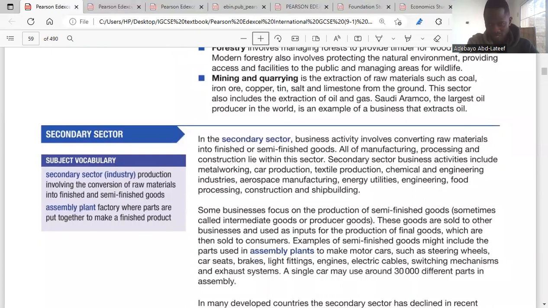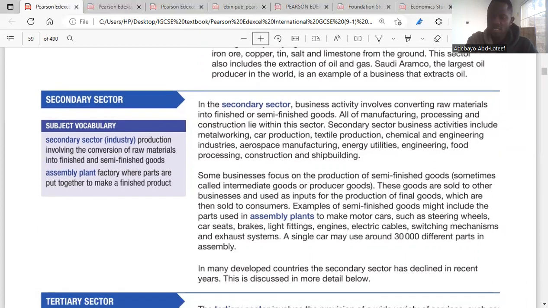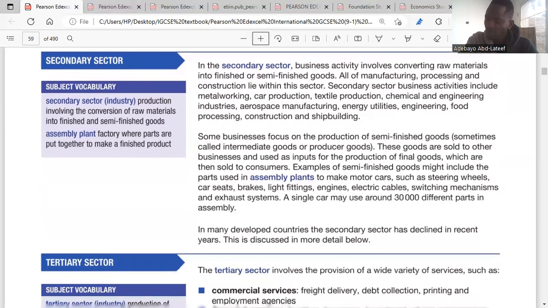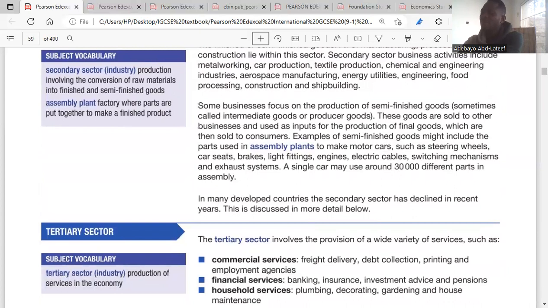Then we go to the secondary sector business. When we talk about the secondary sector, we're talking about industry itself, industrialization. Here, it involves manufacturing industries. Are you with me, please? The secondary sector is involved in converting raw materials into finished or semi-finished goods. Whatever involves manufacturing, processing, and construction, they are all in the secondary sector.